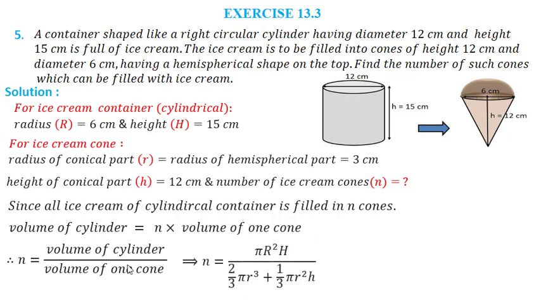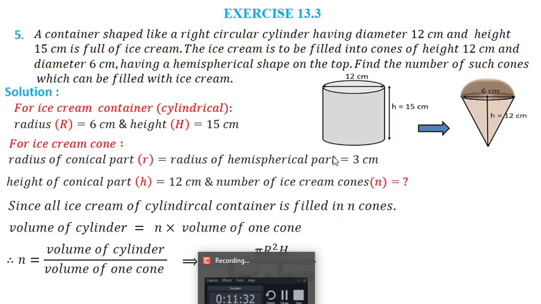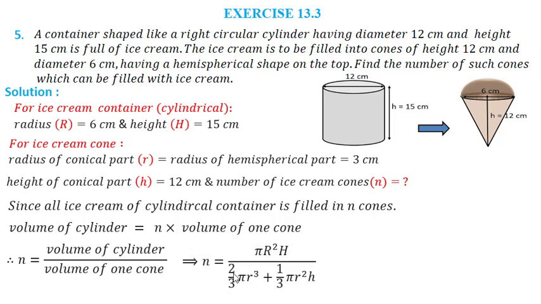Now let us first put the formula. For the volume of the cylinder we have pi capital R square h, divided by the volume of the cone, which is the conical part plus the hemispherical part, so we put the respective values as 2 by 3 pi r cube plus 1 by 3 pi r square h. Now pi I can take common and cancel, so I will get capital R square h divided by 2 by 3 small r cube plus 1 by 3 r square h. So we will put the respective values.